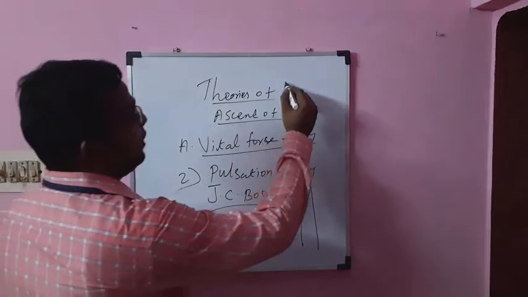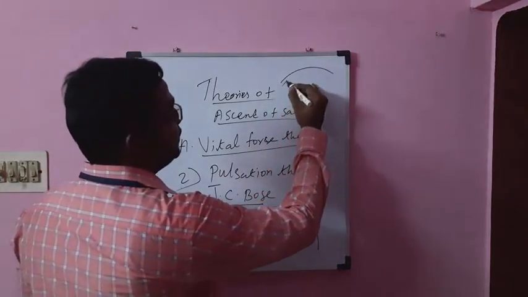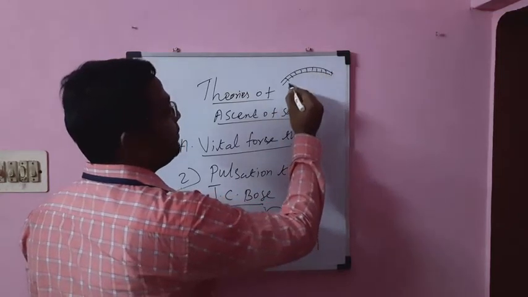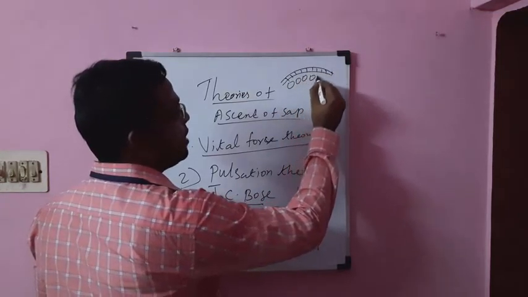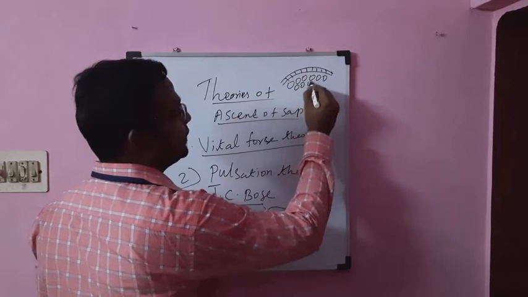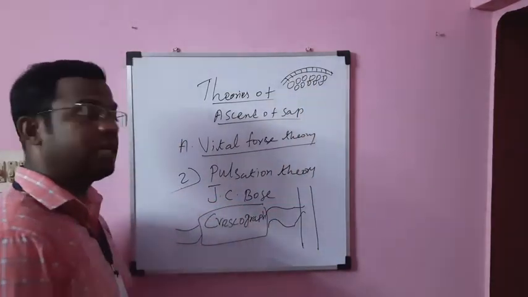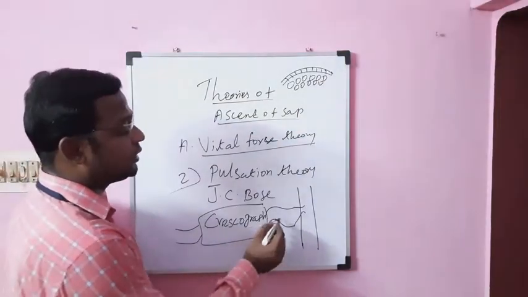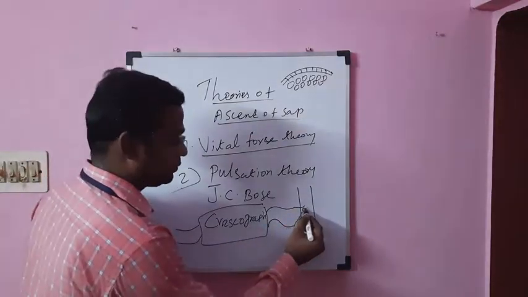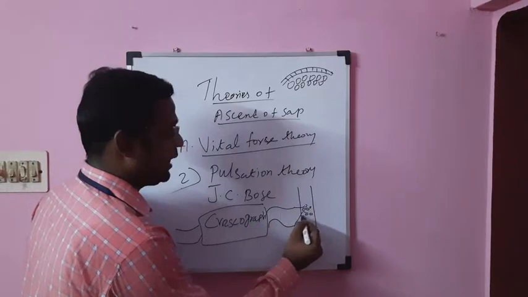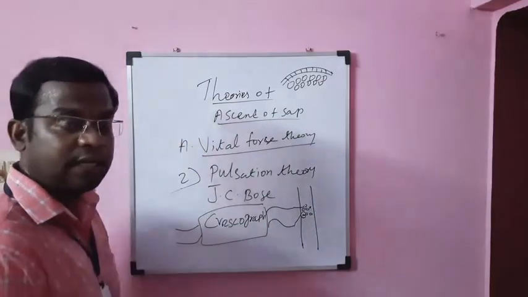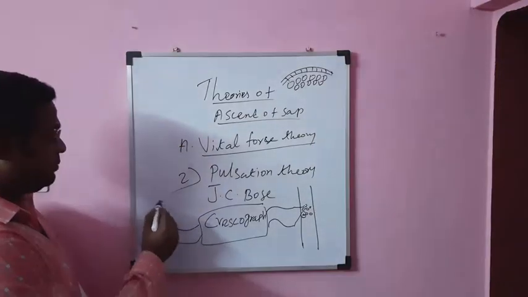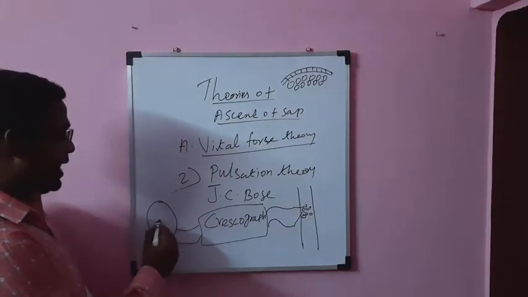If you take the cross section of the plant, the first part is the epidermis, followed by the cortical cells. So J.C. Bose inserted the electrodes inside the cortex of the plant, and then the probe is connected to the galvanometer.